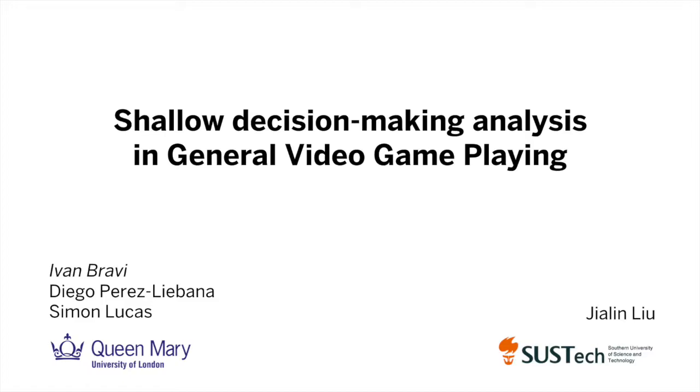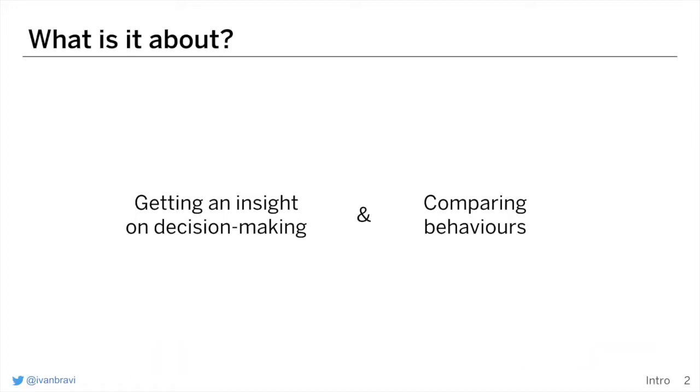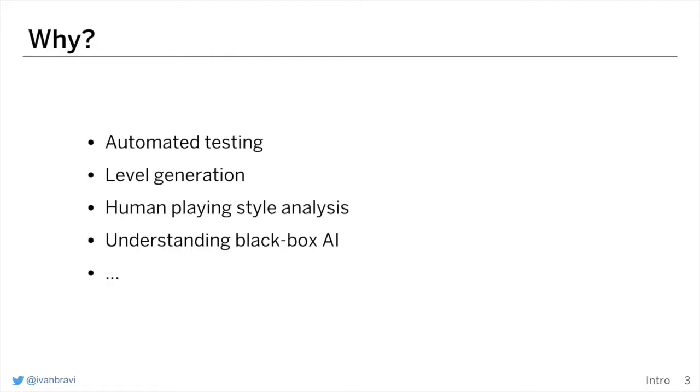I show how to make a shallow analysis of decision making in the context of general video game playing. We want to get an insight on the decision making process of a game playing AI and want to be able to recognize different or similar behaviors. Knowing the behavior of a game playing AI and being able to compare it against others opens many interesting paths.